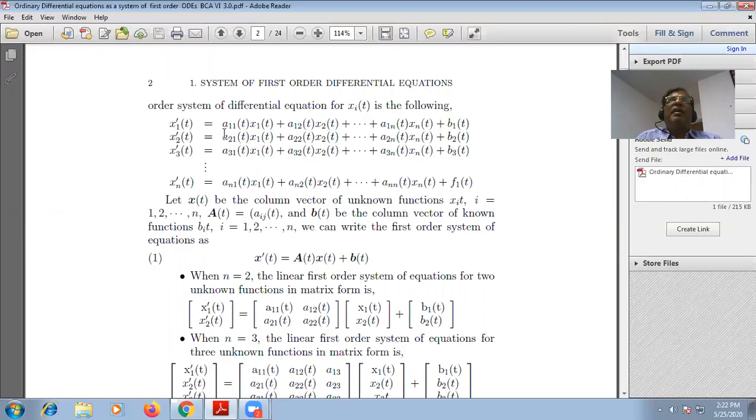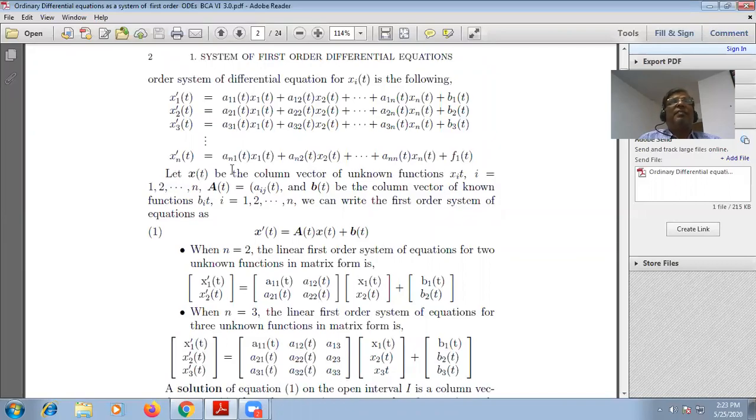So what is the way of writing such functions? x1' = a11(t)x1(t) + a12(t)x2(t) + a13(t)x3(t) and finally a1n(t)xn(t) plus b1(t). For x2 the first order equation is similar, for x3 the first order equation is similar, and finally for xn the first order equation is similar.